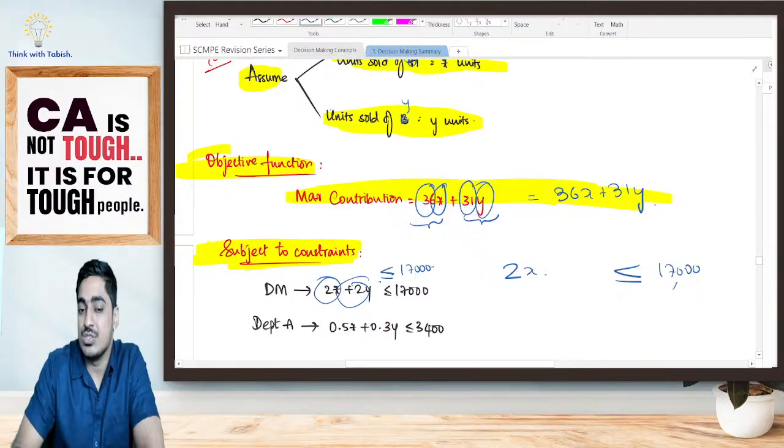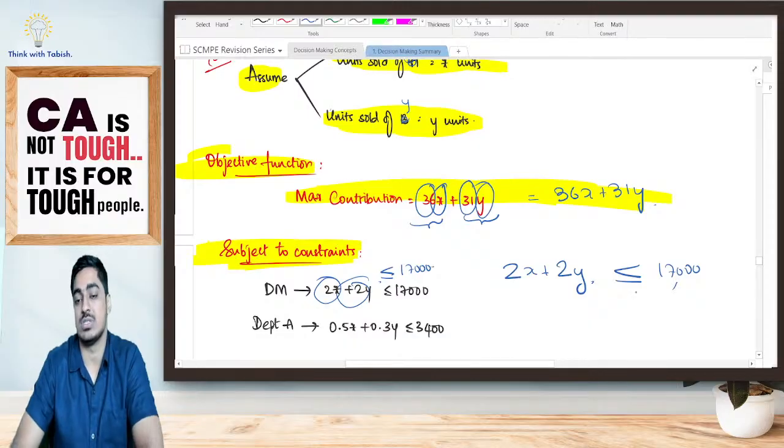Like that, I am producing X units. For 1 unit of B, I want 2 kg. Like that, I am producing Y units. It should be less than or equal to 17,000.